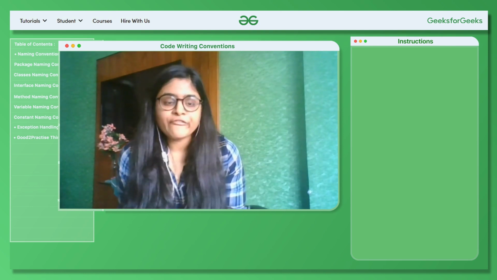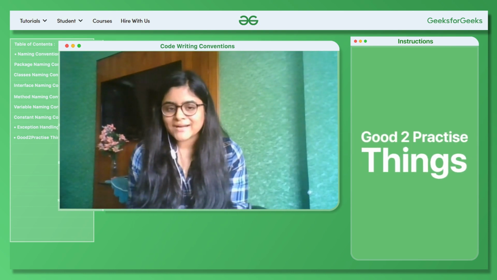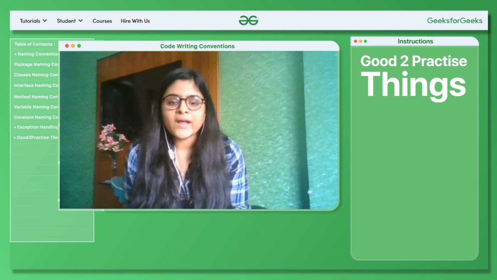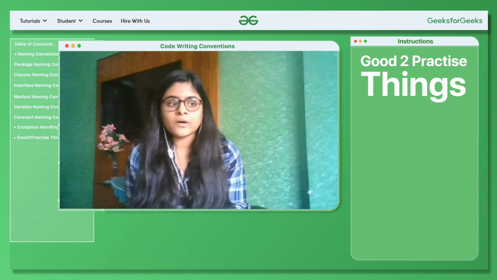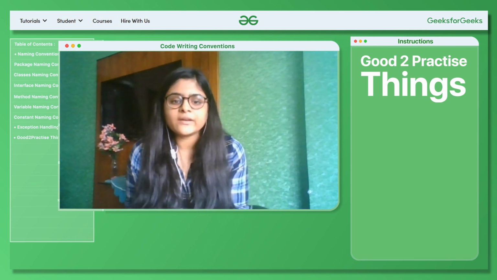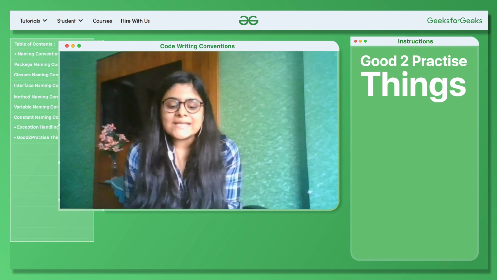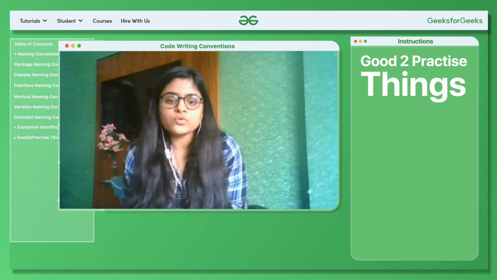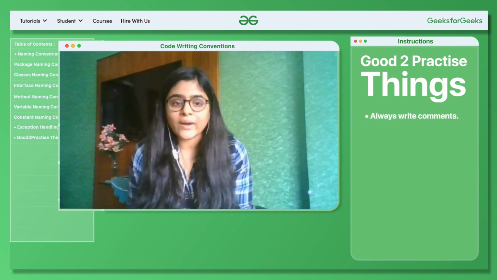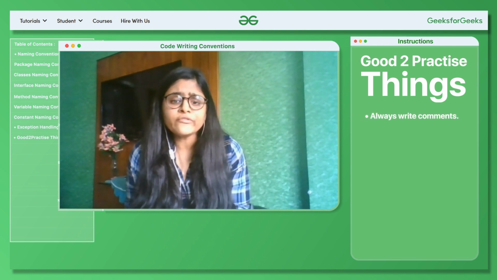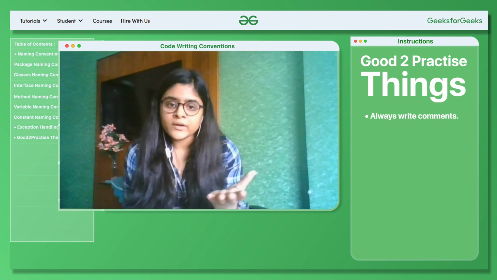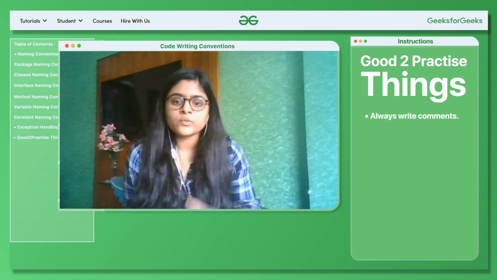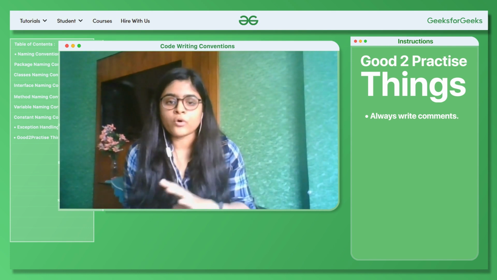So next I have for you some extra good practice things, so that your code looks really good, and it becomes very easy for someone to understand what you have written, right? So first thing is, you should always write comments. If you give a comment before any block of code, it will be very easy to understand what that block of code is doing.